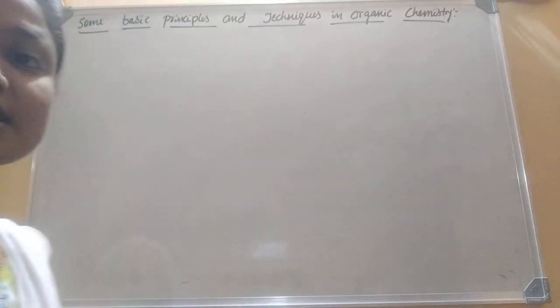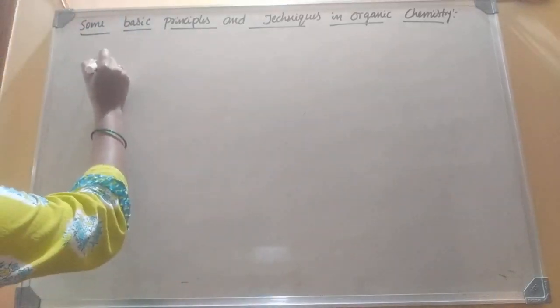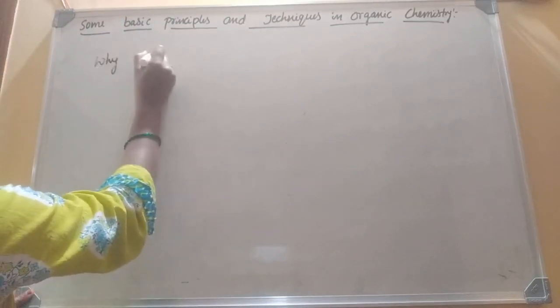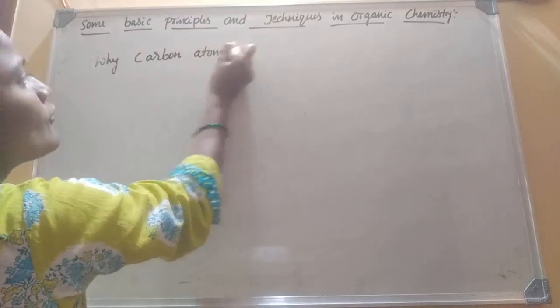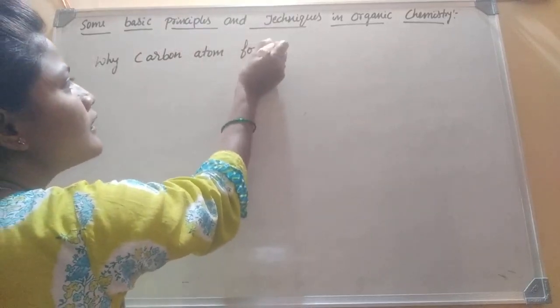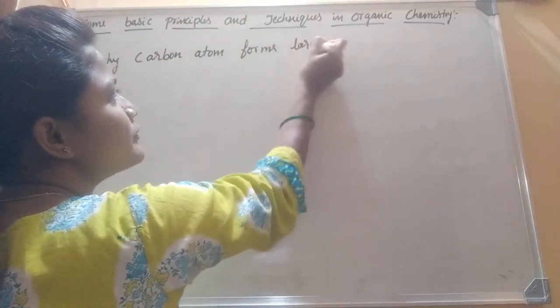It has tetravalency. Okay dear children, why does the carbon atom form a large number of molecules?